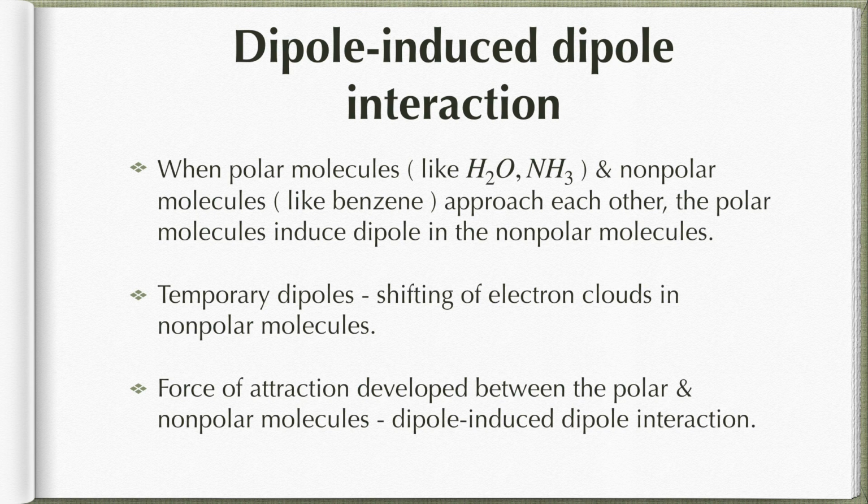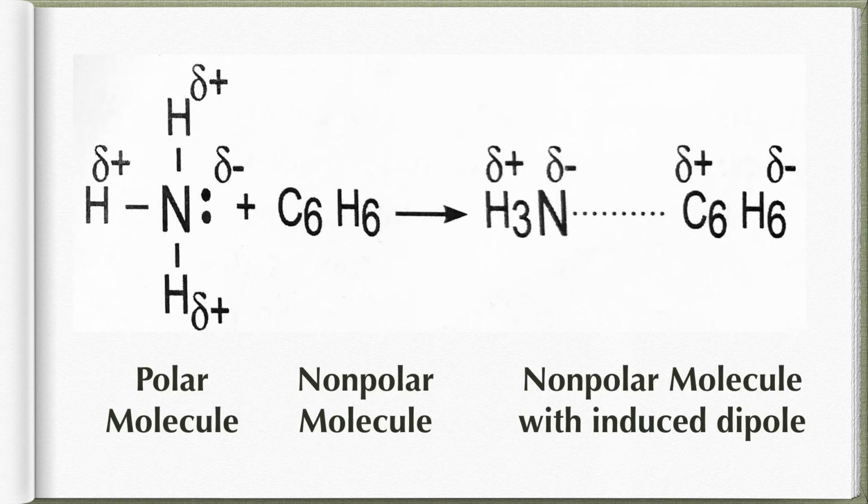Now we'll see one example. Over here we have taken a polar molecule and a non-polar molecule. The polar molecule is NH3 and the non-polar molecule is benzene, and when they interact, what will happen? The polar molecule, NH3, will try to induce a dipole in the non-polar molecule.